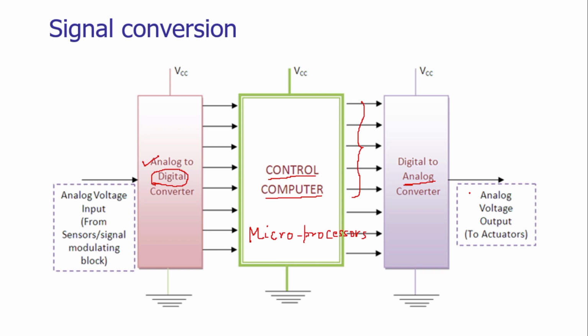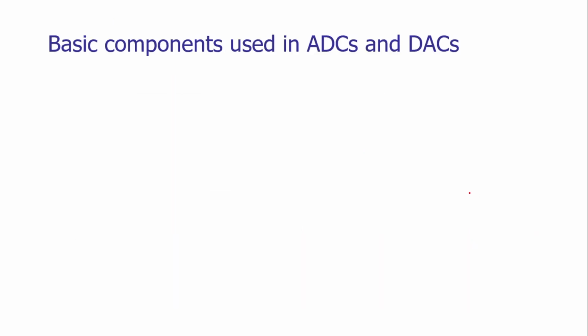It may be electrical drives or pneumatic drives or hydraulic drives. Therefore, it is very essential for us to understand the fundamentals of analog to digital converter and digital to analog converter. So in this lecture, we will be studying some of the basic concepts of the signal conversion devices.